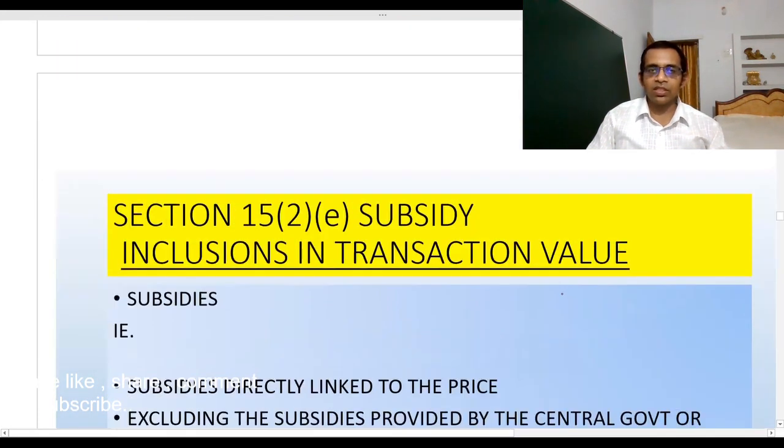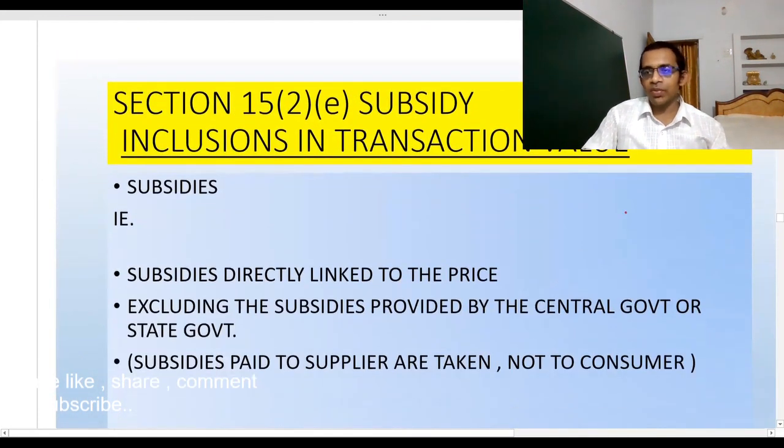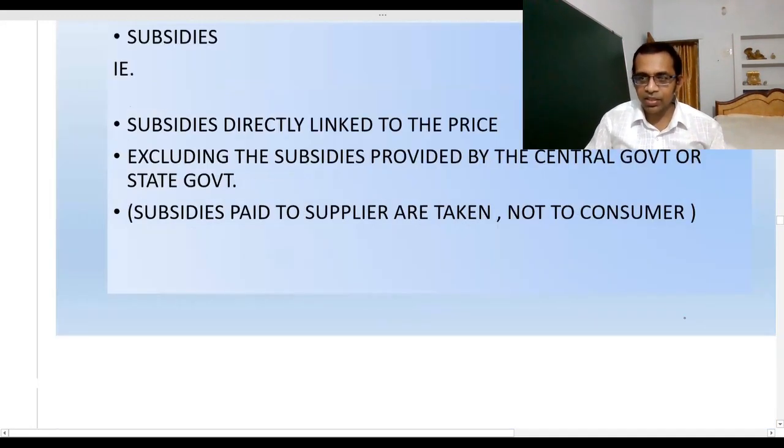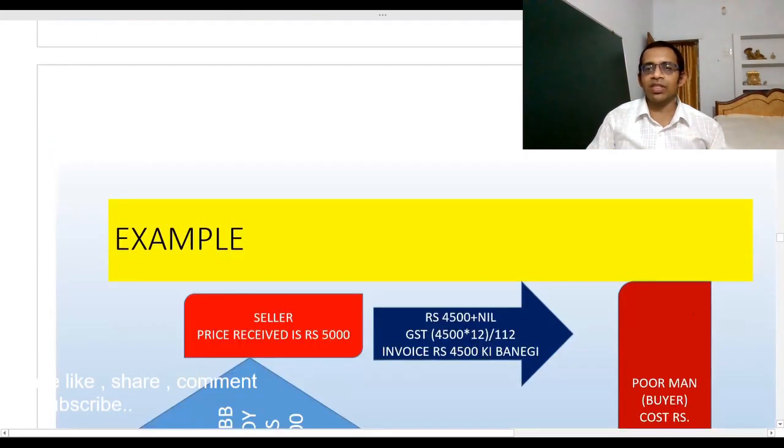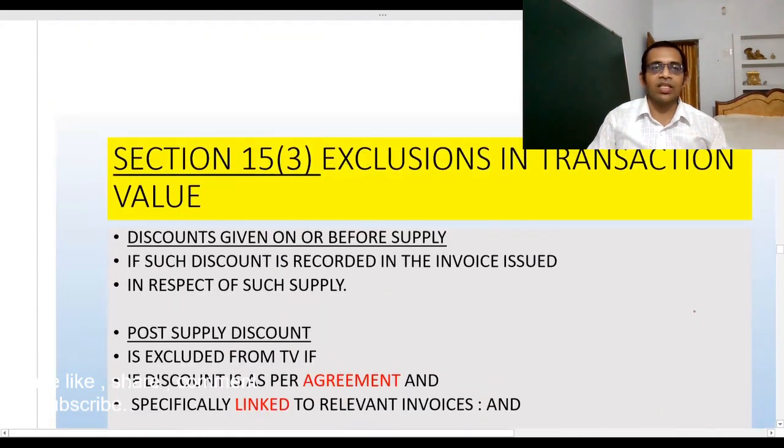Now 15(2)(e), subsidy. You have to keep in mind, if the subsidy is given by a private party, it will be considered, but if it is given by the central government or state government, it shall not be taken into account. So I have given examples of subsidy. Now exclusion, discount: if it is a pre-supply discount, it will be excluded.